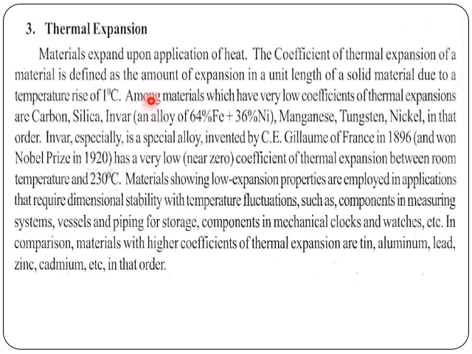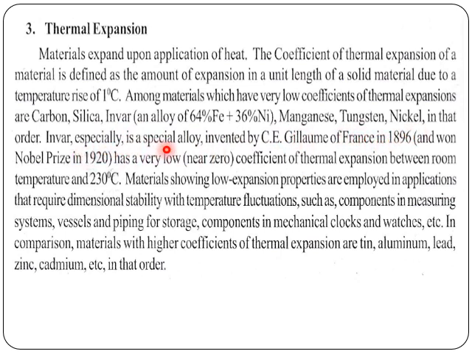It is the amount of expansion in a unit length of a solid material due to a temperature rise through 1 degree Kelvin or Celsius. Among the materials, those which have a low coefficient of thermal expansion are carbon, silica, invar, manganese, tungsten, nickel, in that order.